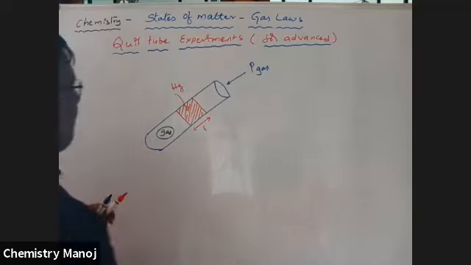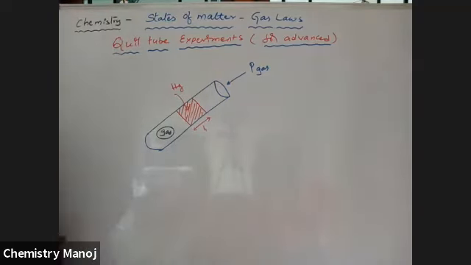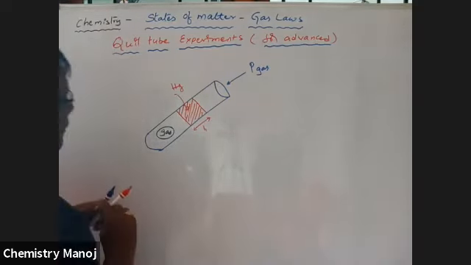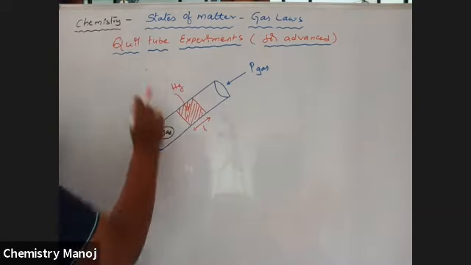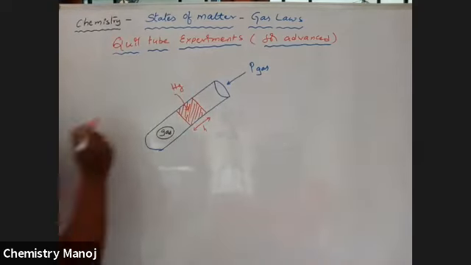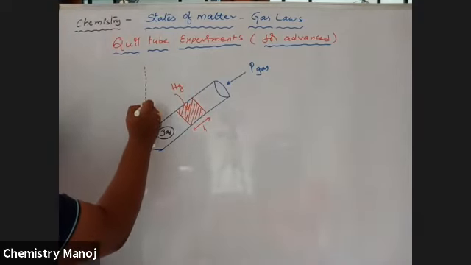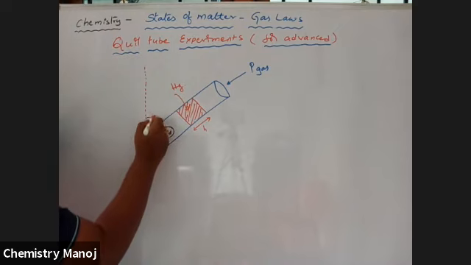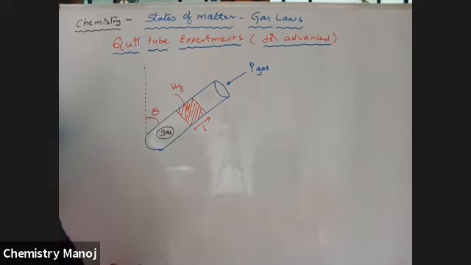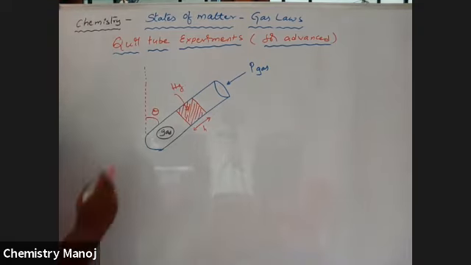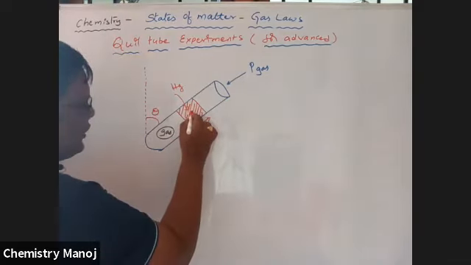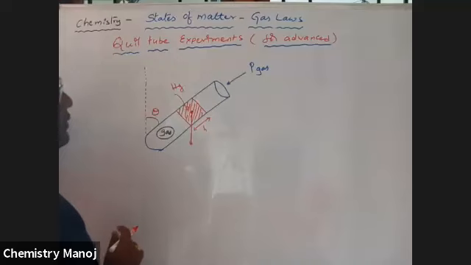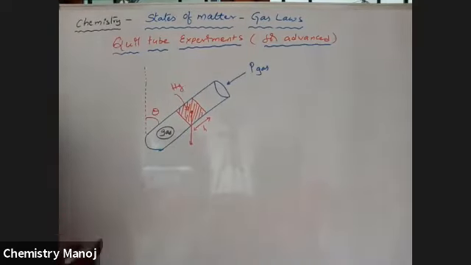Okay. So now how much is the angle here? Compared with this vertical column, let it be theta. With the vertical column, it is theta. In this case, pressure of the gas, mind it, now this mercury point is in the downward direction, not upward. So sin theta, cos theta conditions are applied.